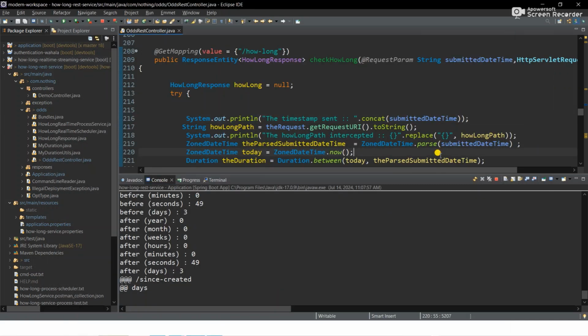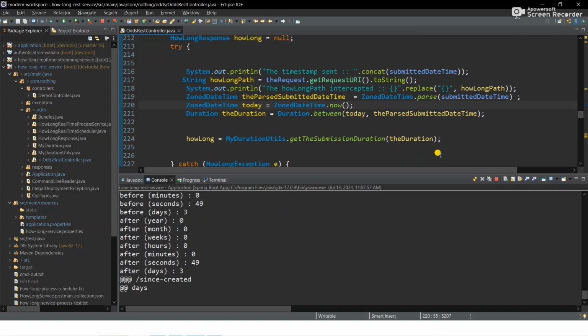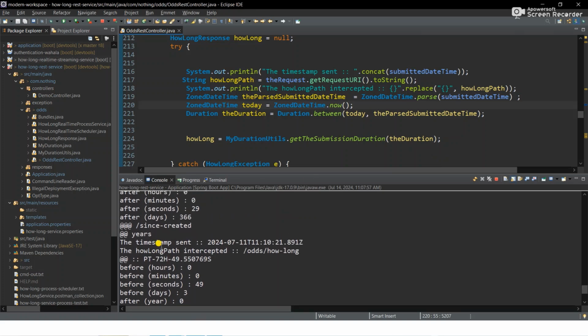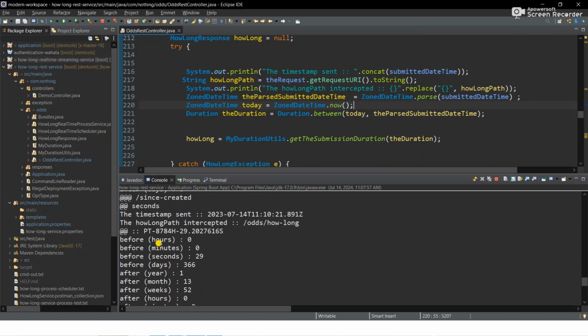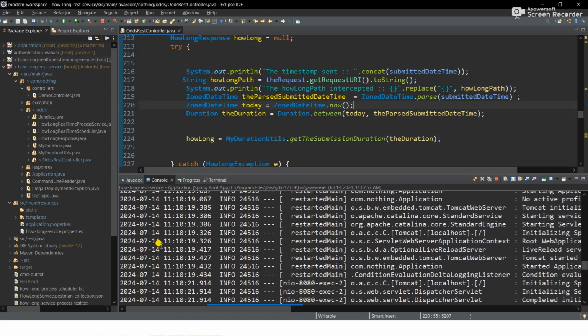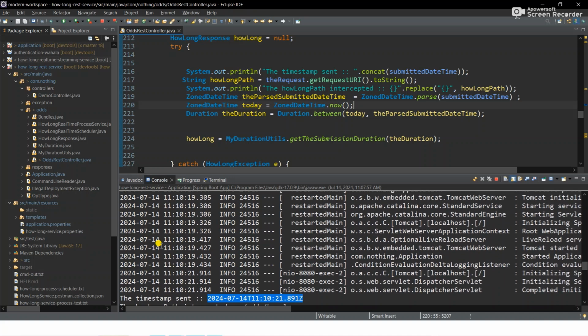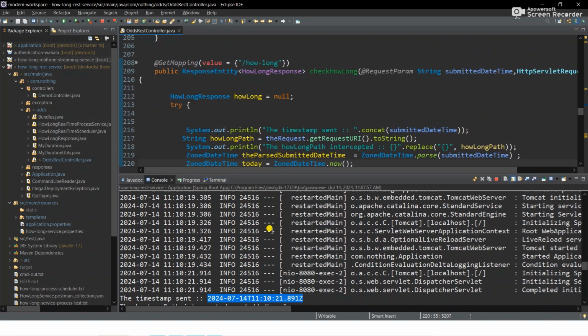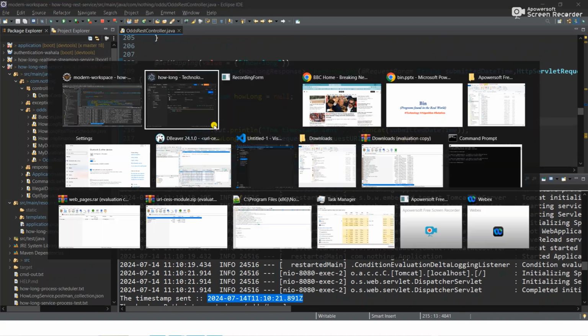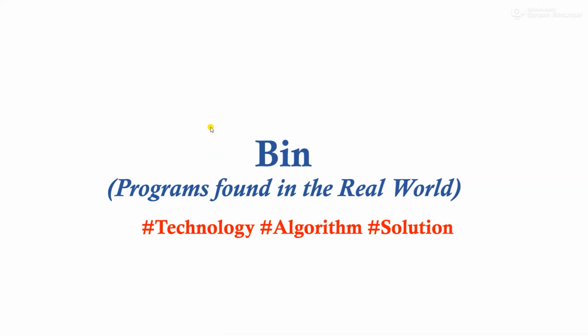So before I go away, someone might ask, how did I write this, or how is this written? The process is that it always starts with the second. So we wrote it as seconds, then to minutes, then to hours, then you do your work. Yeah, so that's it for this CodeFilm. So that's what I'm saying, that the bin is going to be of real life programs and real life scenarios that you want to tackle. So that'll be for this CodeFilms.